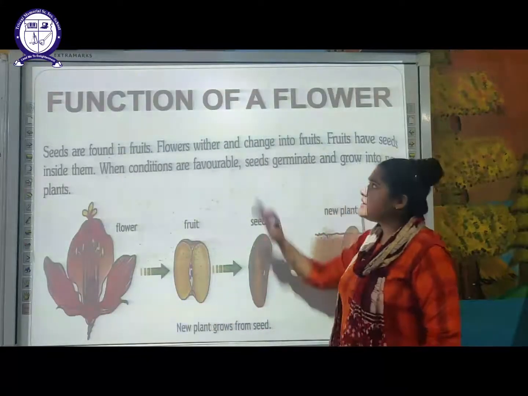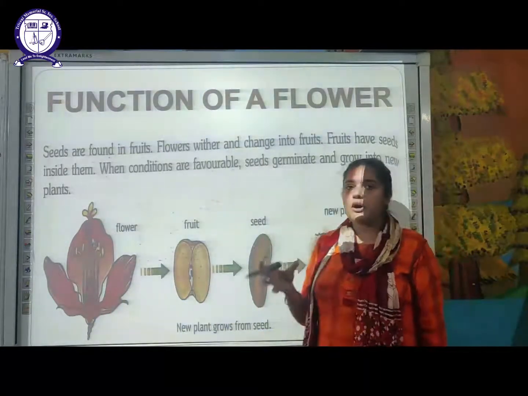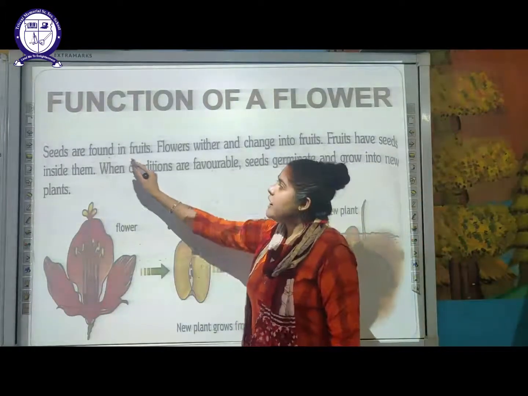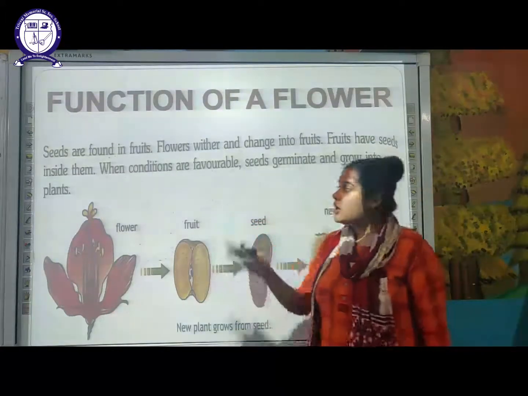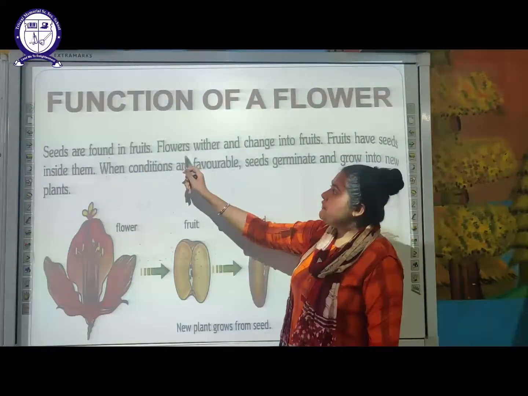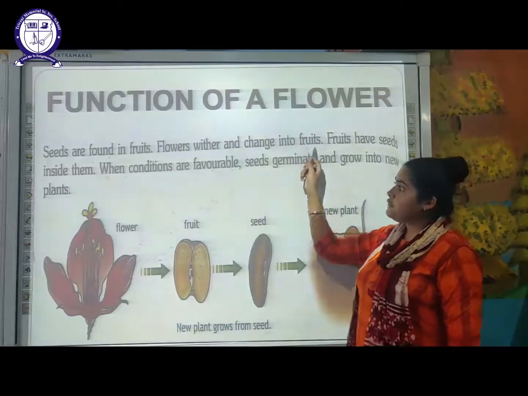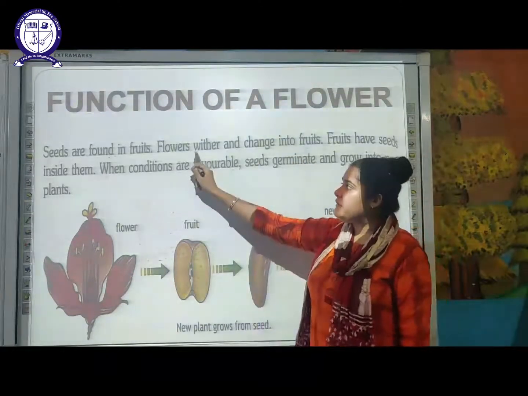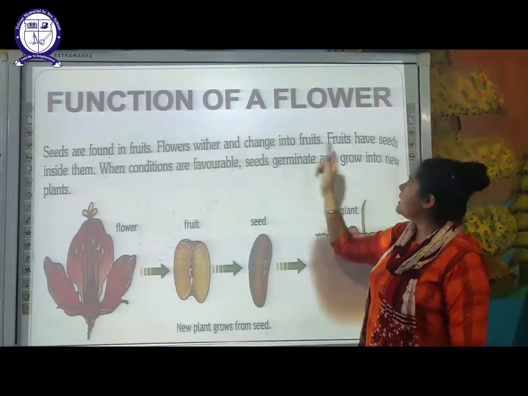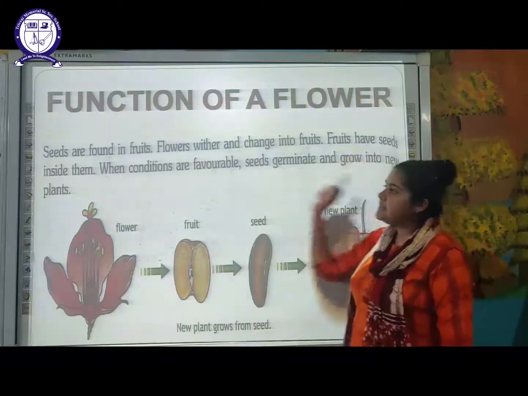So next is, what is the function of a flower? What important role is played by a flower? Seeds are found in the fruit. As I told you, inside the fruit you will find the seed part, and the flower will wither and change into the fruit. Which part of the flower will wither and convert into the fruit part? It is the ovary. The next is, the fruits have seeds inside them.